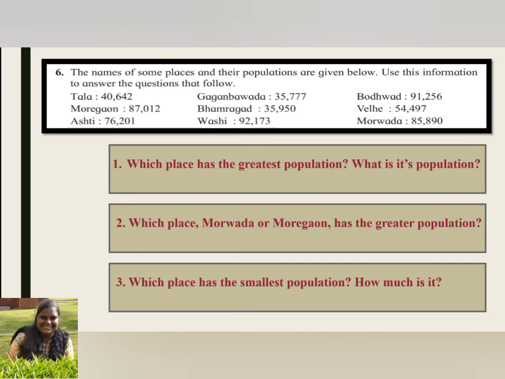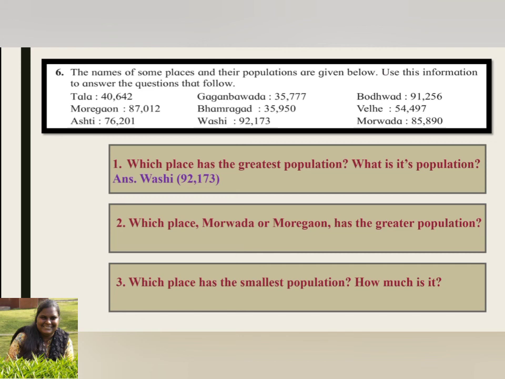First question is, which place has the greatest population? What is its population? Now, when I look at the number of the population, the biggest one is Vashi. So, the answer is Vashi. And in brackets, you can write the population, 92,173.